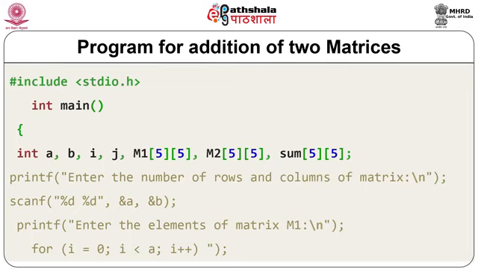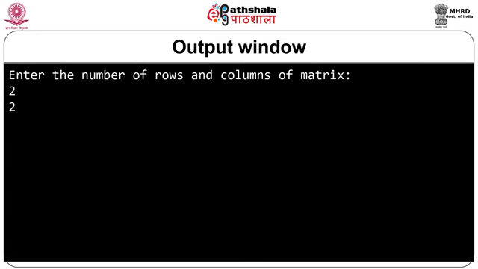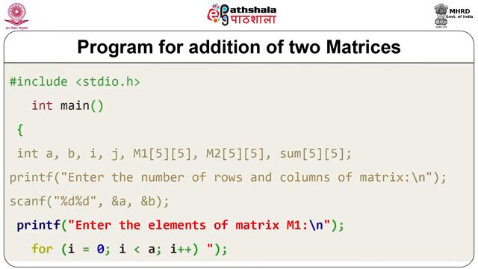Let us see how to enter the size of rows and columns for these matrices. In this program we are using printf and scanf statements for entering the number of rows and columns. %d, %d, comma, ampersand a and ampersand b, that is for the scanf statement. It means a and b are the dimensions of the matrices. Suppose we enter the number of rows and columns like 2, 2. Then we use the next printf statement for entering array elements in M1.